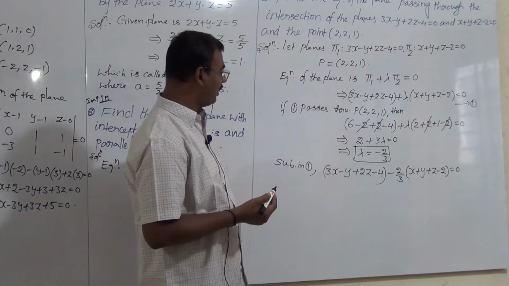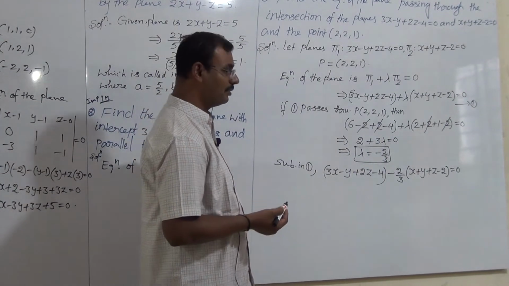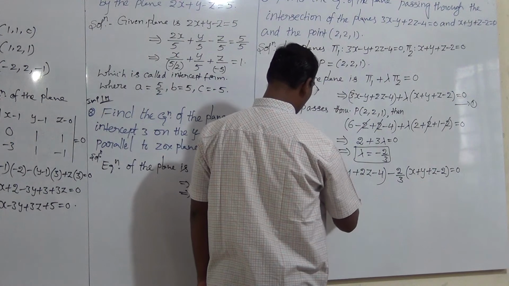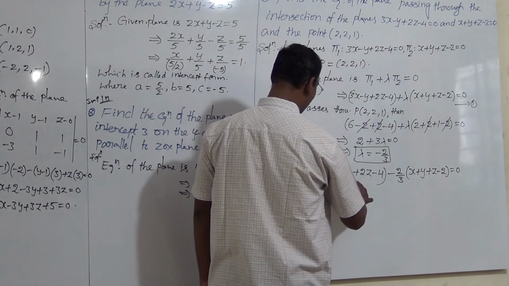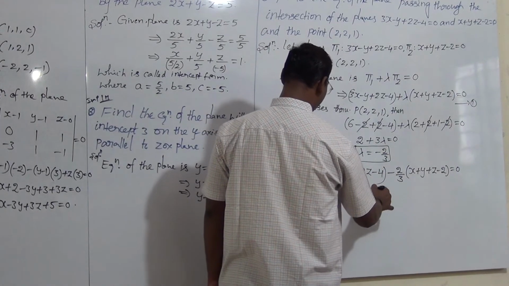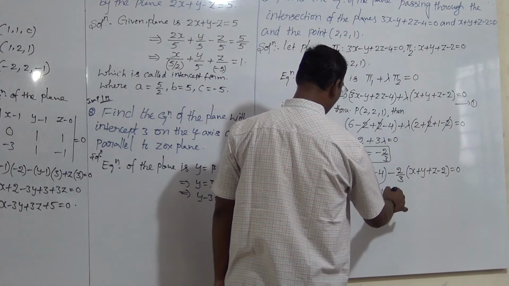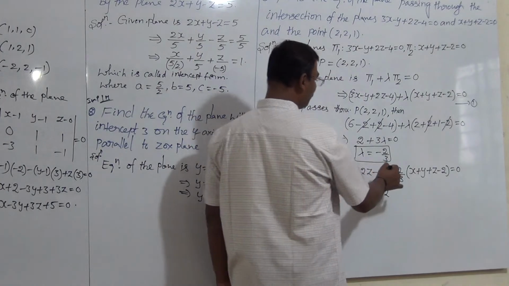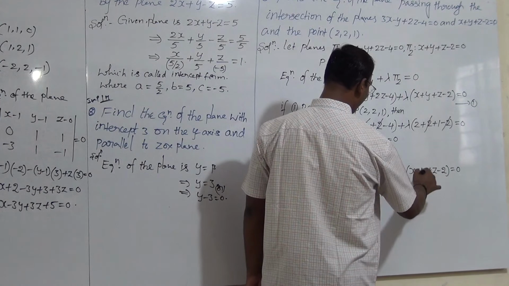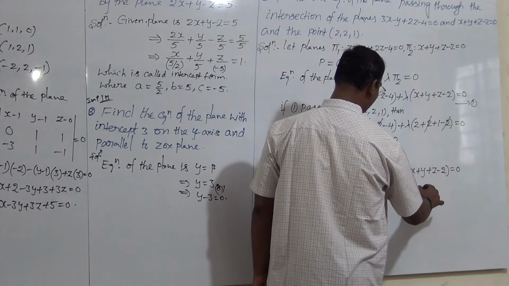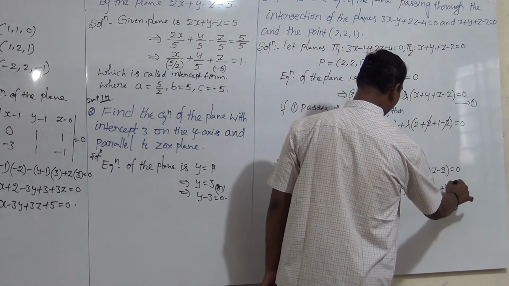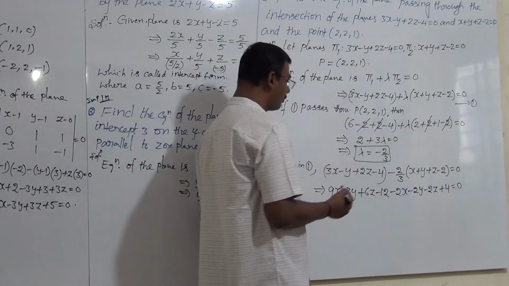Can you simplify this one? Very simple now. Cross multiplying, this becomes 9x minus 3y plus 6z minus 12, open the bracket, minus 2x minus 2y minus 2z plus 4 equals 0.